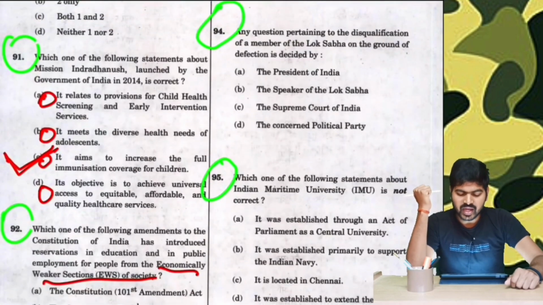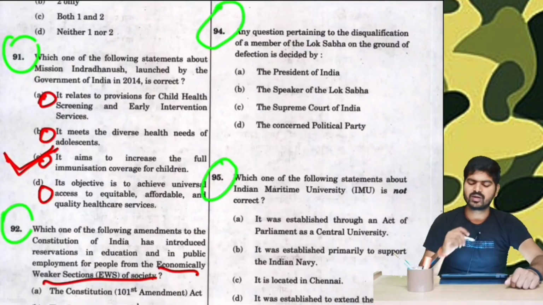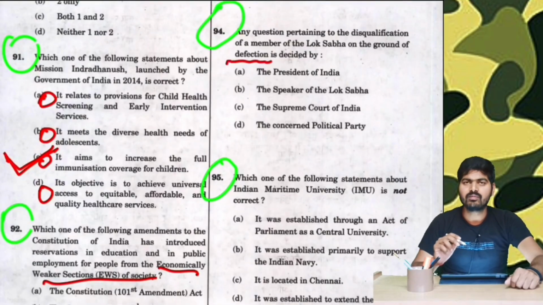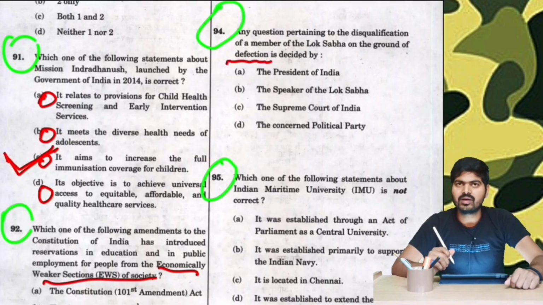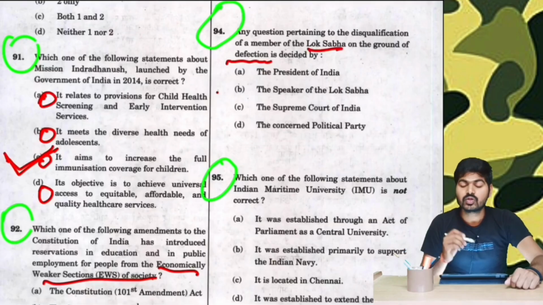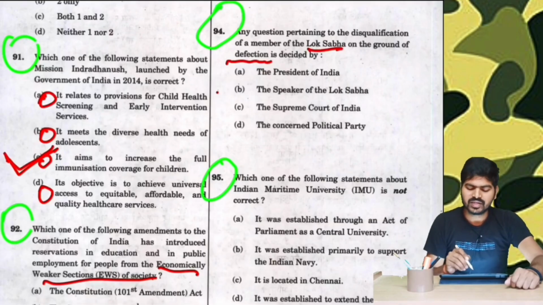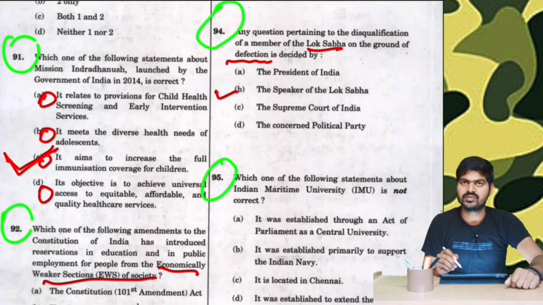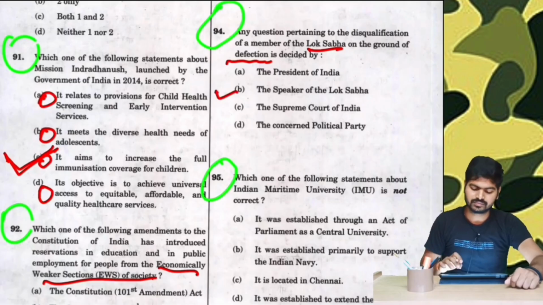Question number 94. Any question pertaining to the disqualification of a member of Lok Sabha on the grounds of defection is decided by. So defection has been in the news because our MPs and MLAs tend to change parties to remain in power. And that is when defection comes into play. So when it comes to deciding things about Lok Sabha, it's the Speaker of the Lok Sabha who decides everything. Therefore, the answer is Speaker of the Lok Sabha.